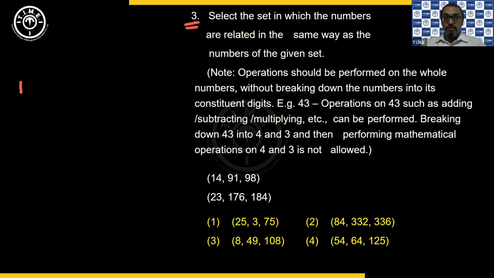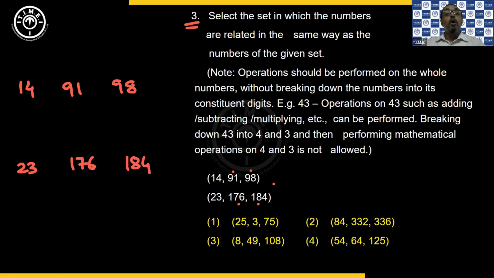Now the first set we have is 14, 91, 98. If you observe carefully, we have 91, 98, which are close numbers. In the second set also, we have 23, 176 and 184, and 176, 184 are also close numbers.